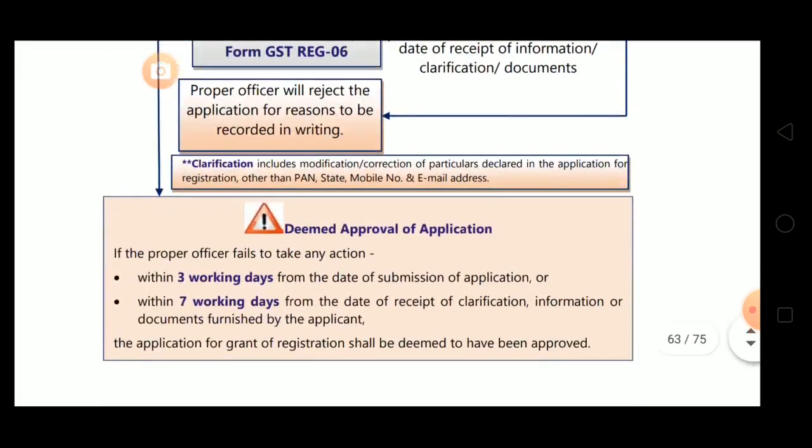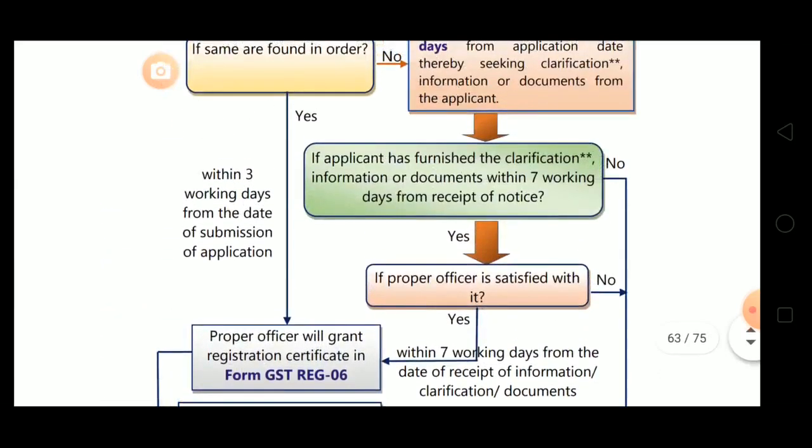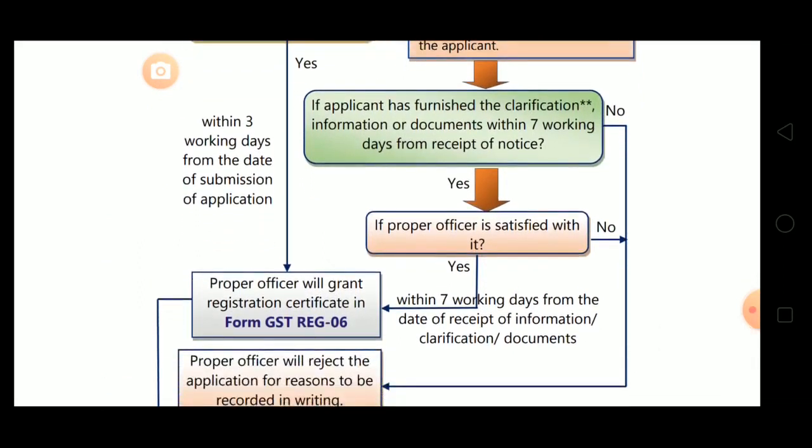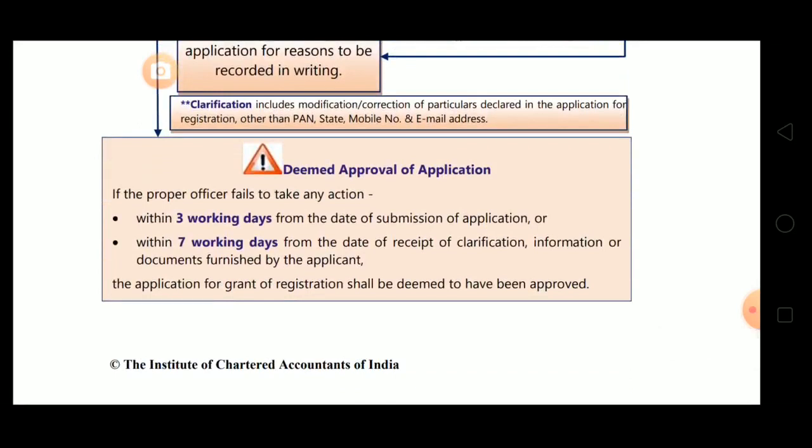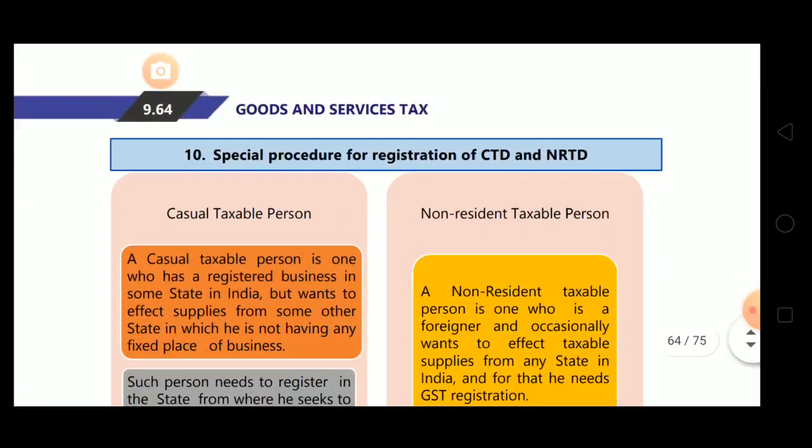So if the proper officer fails to take any action within 3 working days from the date of submission of application, or within 7 working days from the date of receipt of clarification, information or documents furnished by the applicant. See here, when the document is furnished by the applicant and if it is in order, means if the proper officer is satisfied with it, then the proper officer is supposed to grant the registration within 7 working days from the date of receipt of application. But if it fails to do so, then the application for grant of registration shall be deemed to have been approved. So these are the cases when the application will be deemed approved.